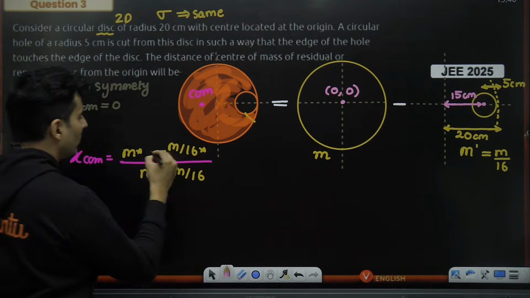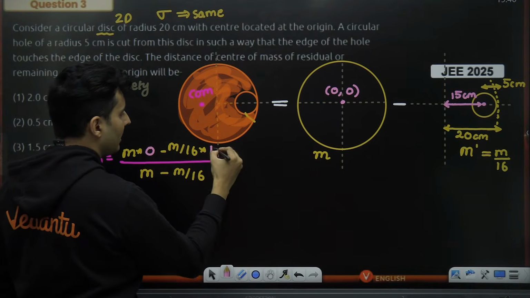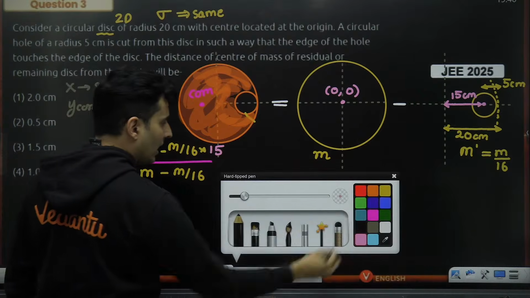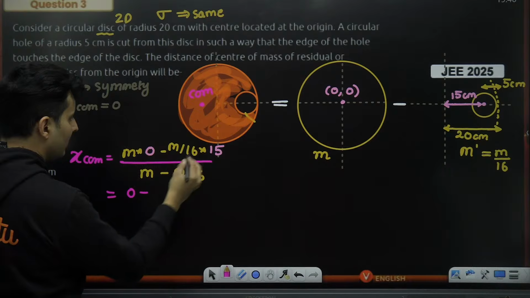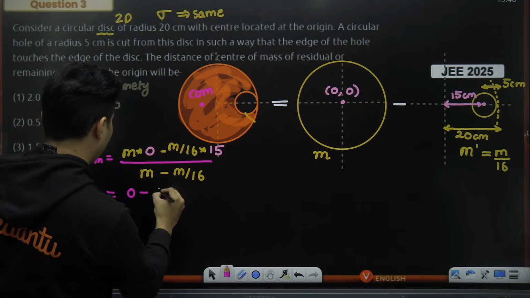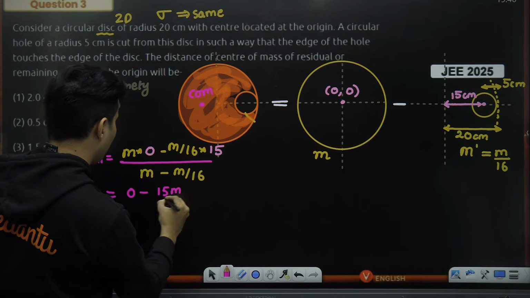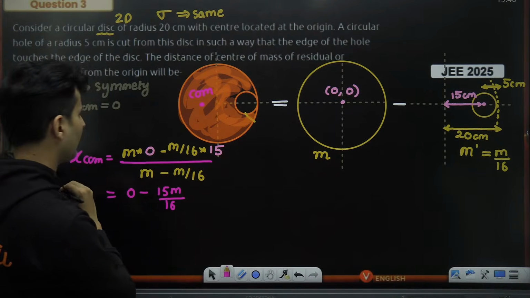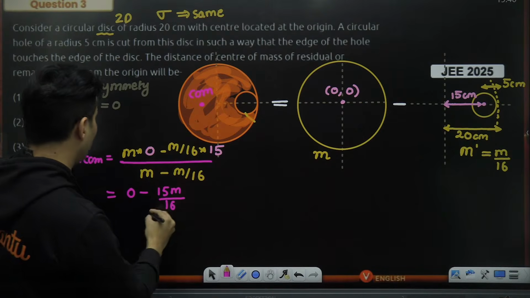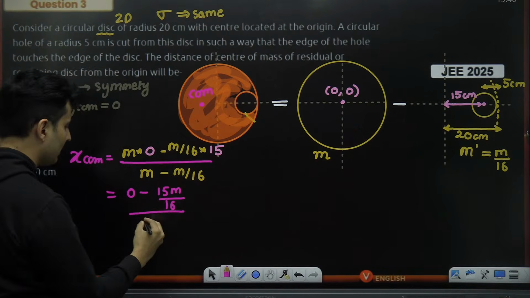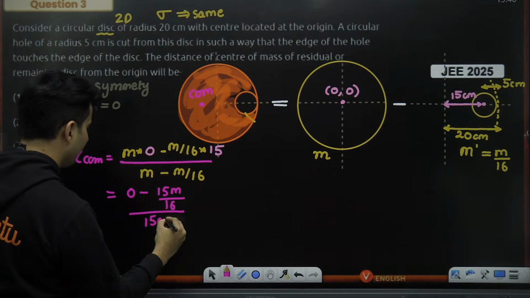So the first x coordinate is 0. Second is basically 15. Okay, let's see how much it is coming out to be. This is 0 only, minus 15m by 16. 15m by 16. Just check this out. The whole thing divided by m minus m by 16, which is also 15m by 16.